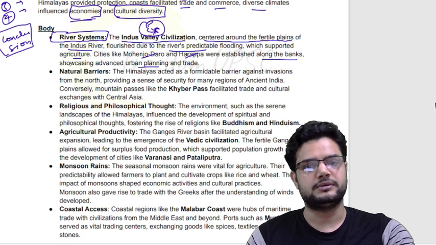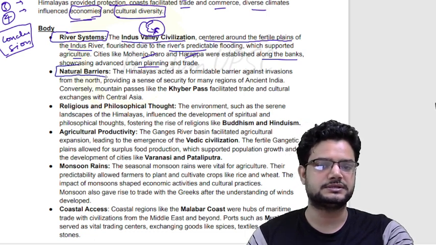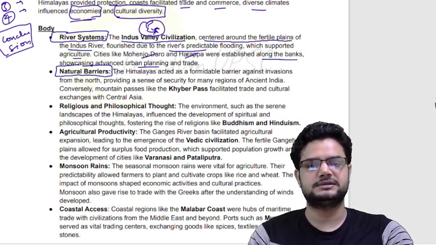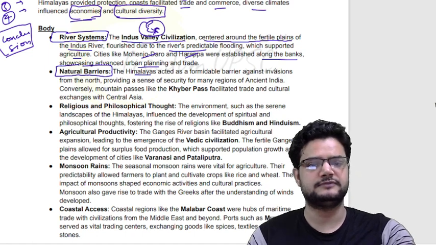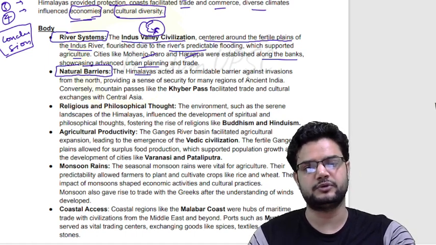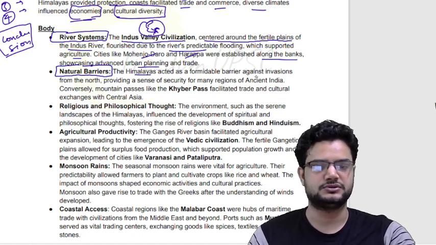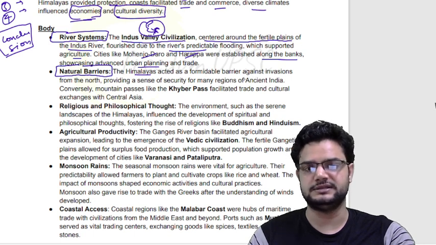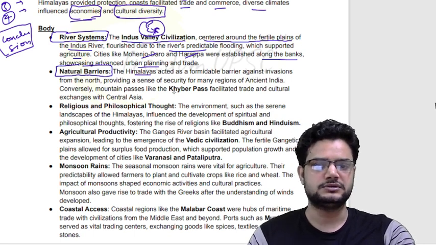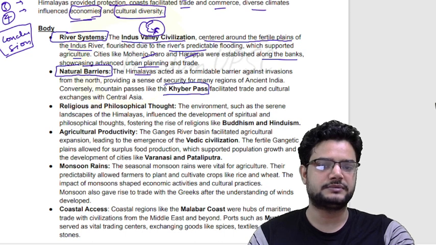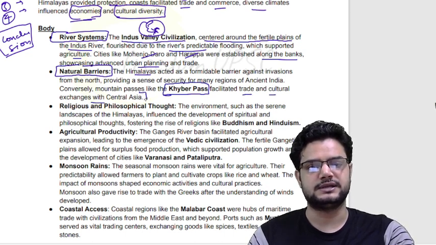Okay. Now coming to the second factor, which is natural barriers. Natural barriers like mountains, like the Himalayas, acted as formidable barriers which provided protection against invasions, which led to the stability of various civilizations. Also, there are various passes like the Khyber Pass, which ensured certain trade and cultural exchanges with Central Asia, which led to the cultural diversity of India.